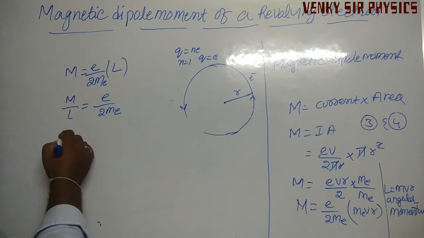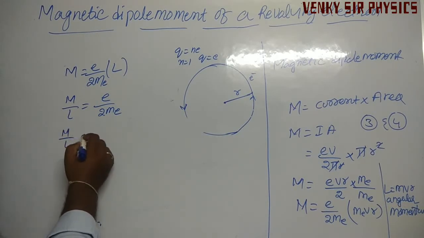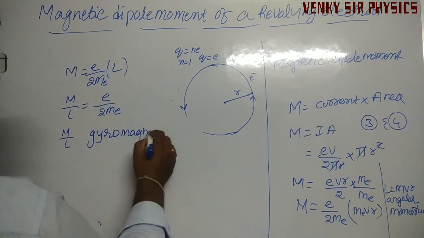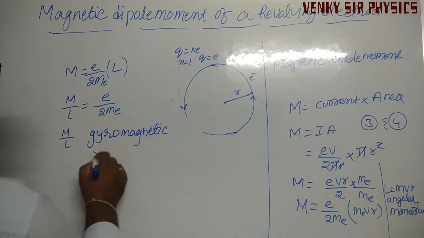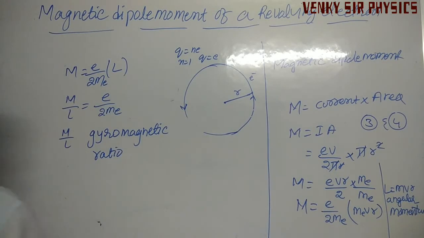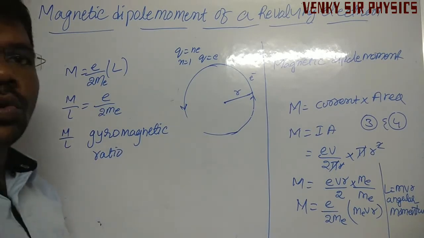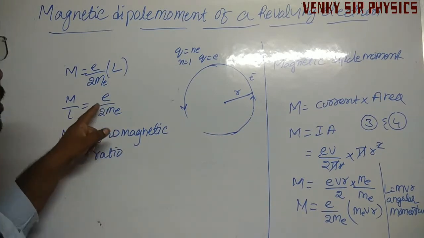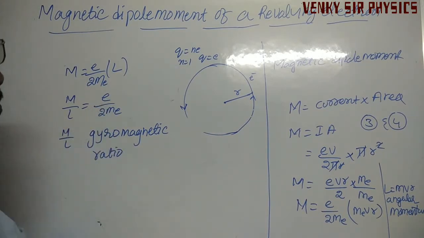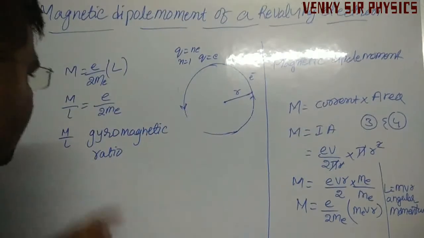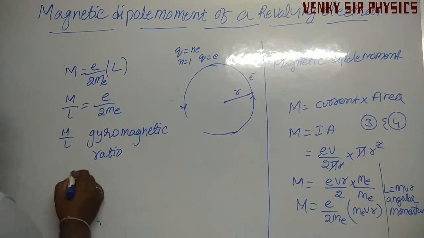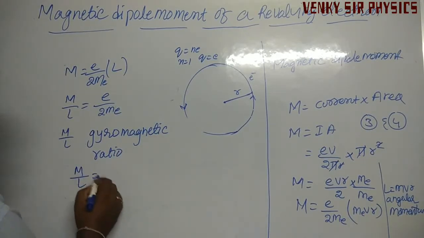This ratio m by L is called the gyromagnetic ratio. m by L is equal to E by 2mₑ, where E is the charge of the electron, 2 is a number, and mₑ is the mass of the electron.